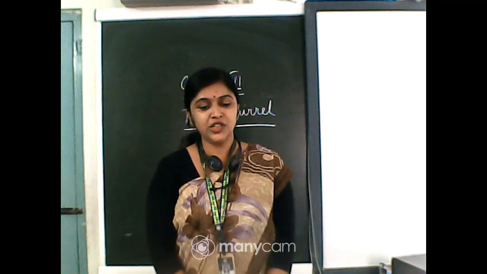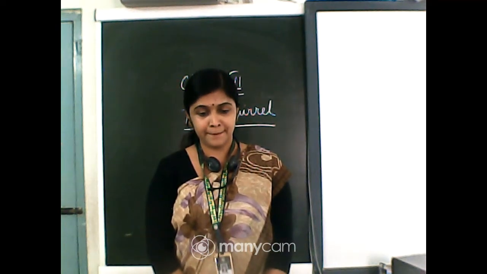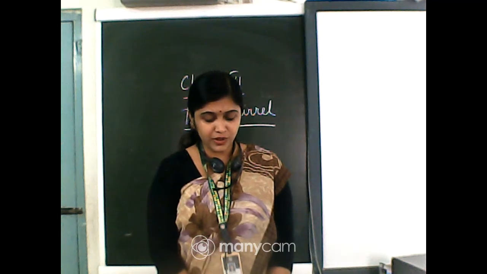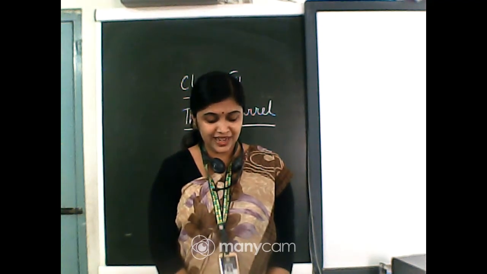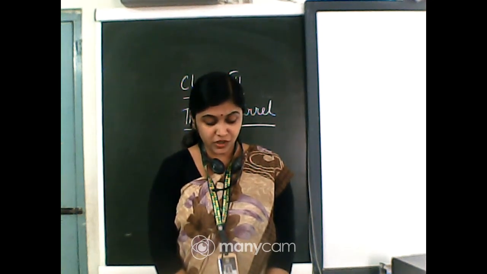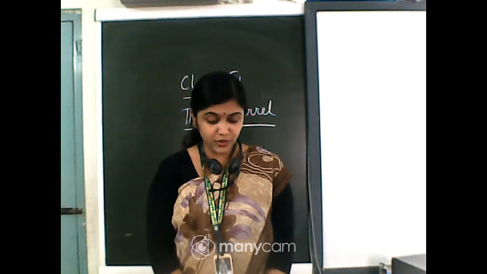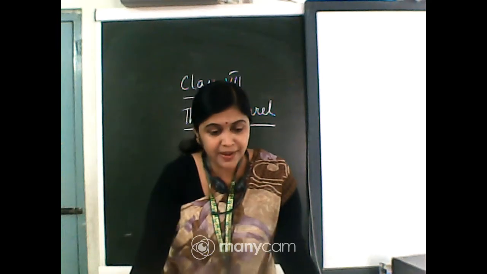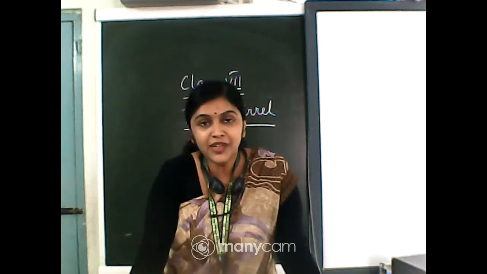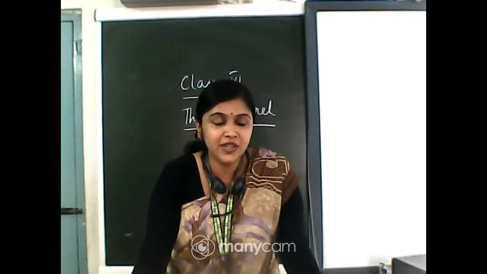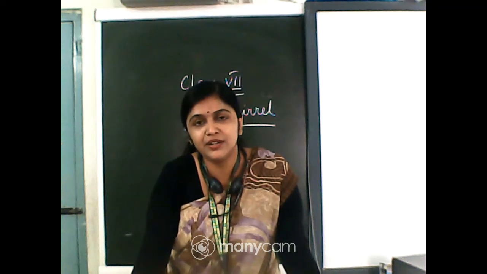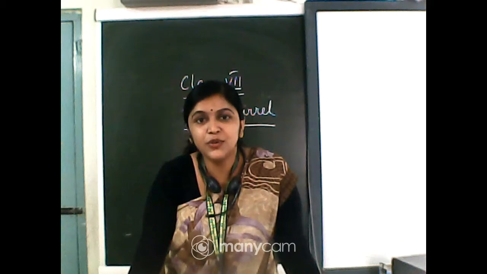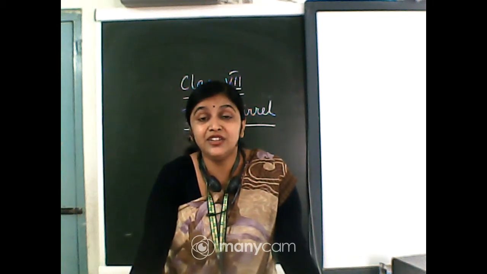Let us come to the question answers of this poem. Why does the poet say the squirrel wore a question mark for a tail? Draw a squirrel or find a picture of a squirrel sitting on the ground. How would you describe its tail? This answer, I expect that you will write in your copy. You will draw a squirrel if possible. If you have not seen a squirrel, try to see it, or find a picture and then draw it.